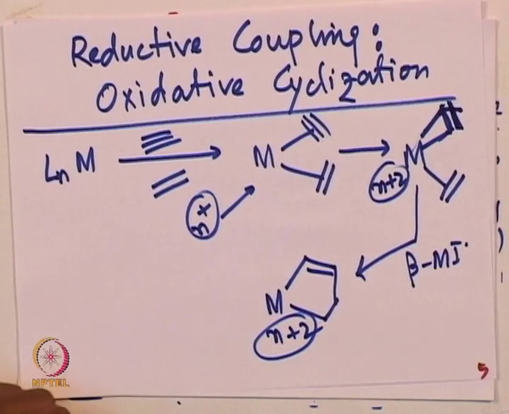Okay, so this is an example of reductive coupling where oxidative cyclization is occurring. We have a metal center, and the metal center has an alkyne and olefin interaction in the first step. The alkyne gets associated with the metal center to give a three-membered metallocycle intermediate with the olefinic double bond. That intermediate is going to be very reactive, and then that three-membered metallocycle intermediate will react with the olefin, thereby forming a final five-membered metallocyclic intermediate to give you the product.